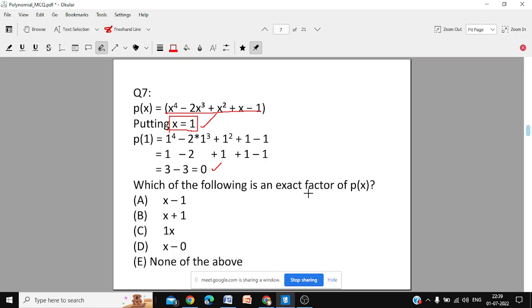Now, which of the following is an exact factor? x minus 1, x plus 1, 1x, x minus 0, or none of the above.